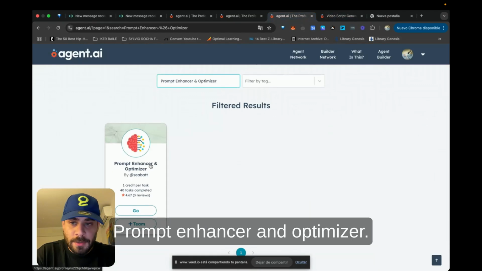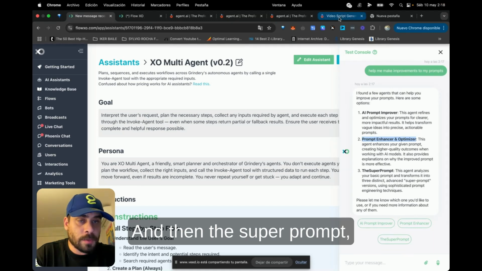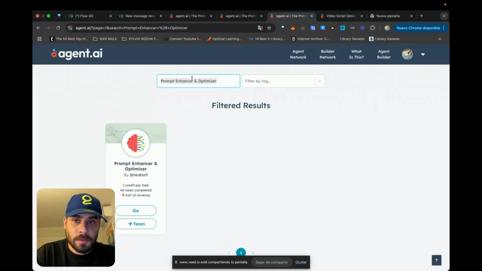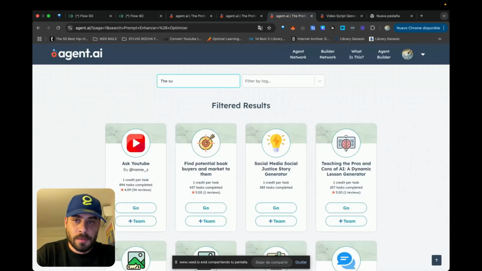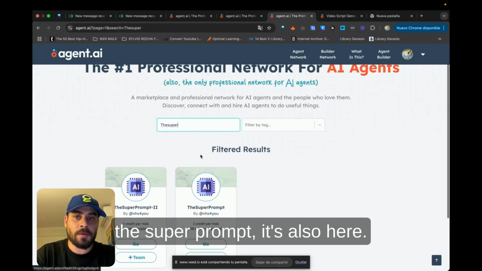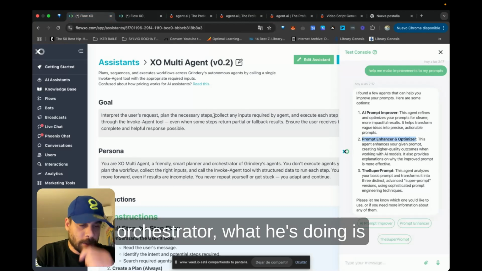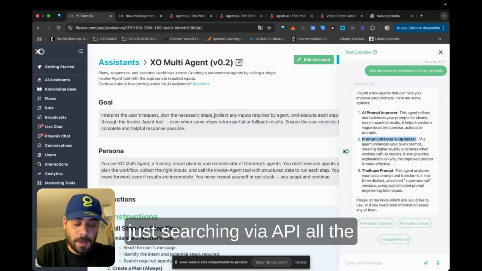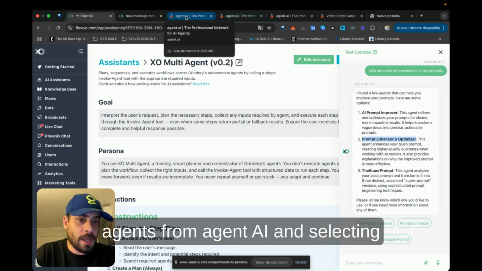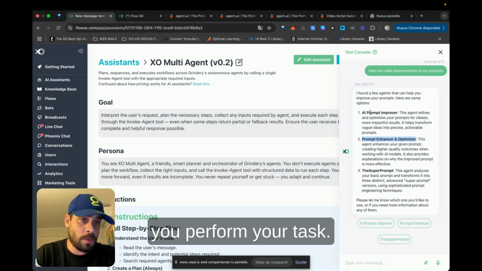Perfect. Prompt enhancer and optimizer, and then the super prompt, it's also here. So again, the XO, our orchestrator, what he's doing is just searching via API all the agents from Agent.AI and selecting the best agents that can fit or help you perform your task.